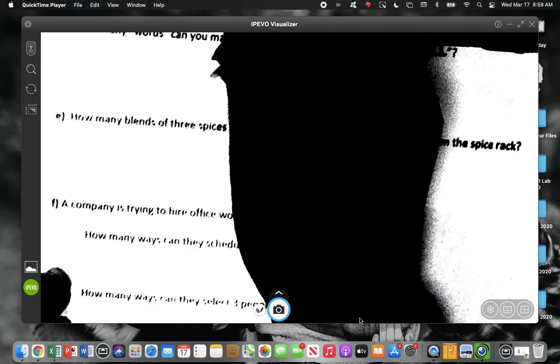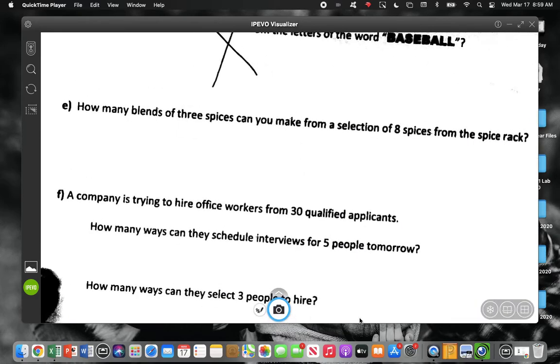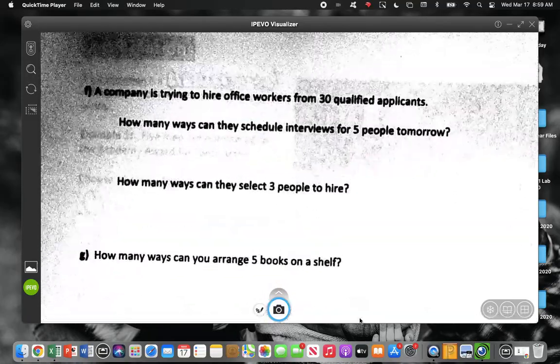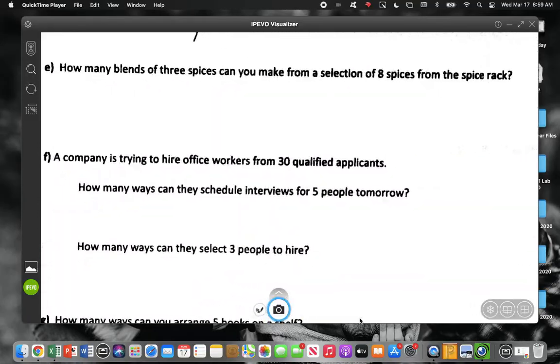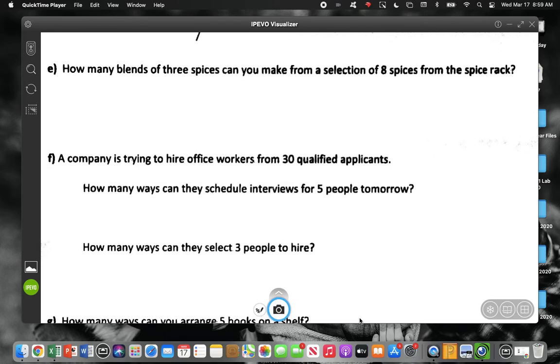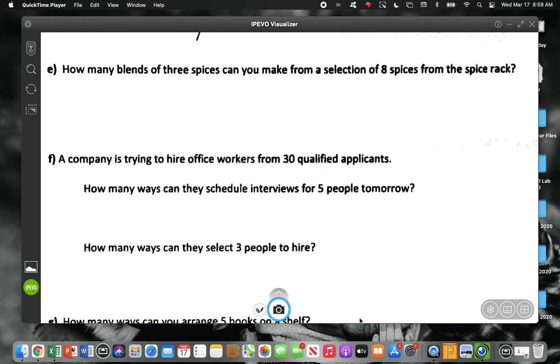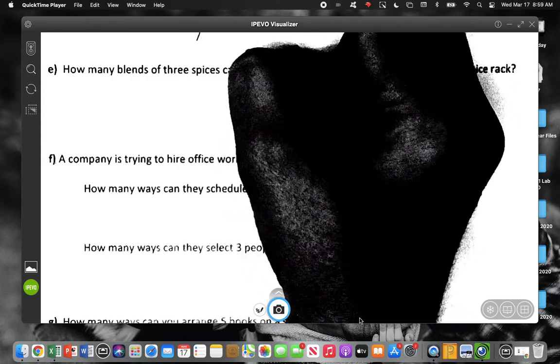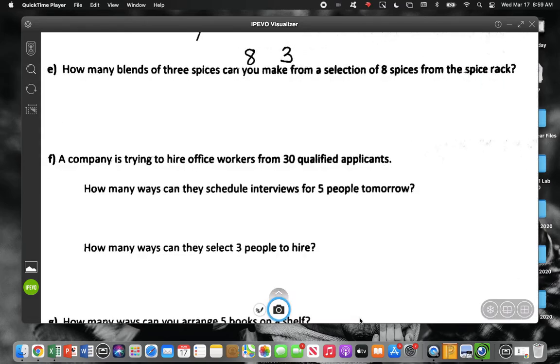Let's skip D. Let's look at E. How many blends of 3 spices can you make from a selection of 8 spices in the spice rack? Do we have a total number? How many are we picking? 3. So it's 8 and we're picking 3, but is it a permutation or a